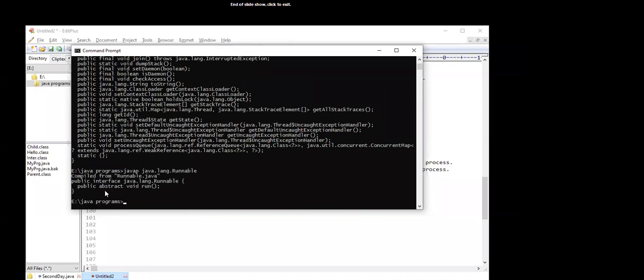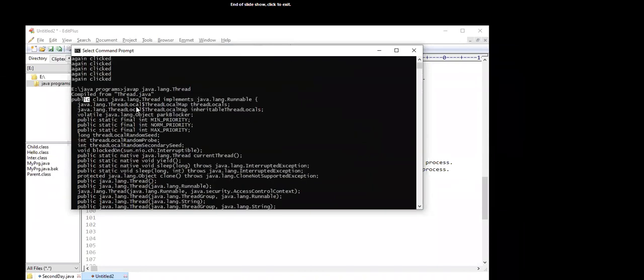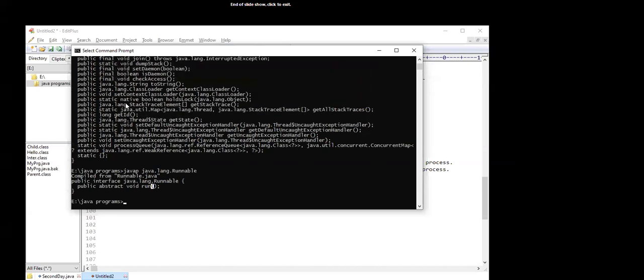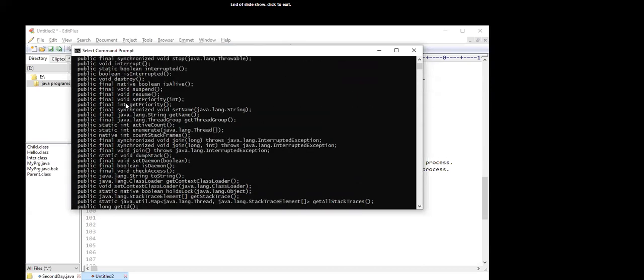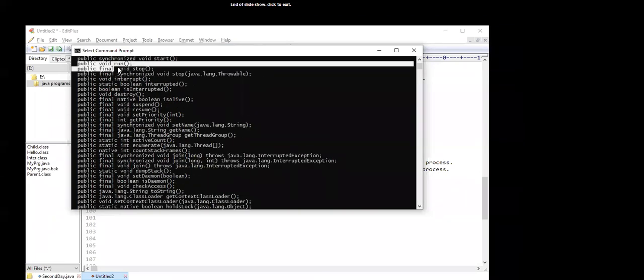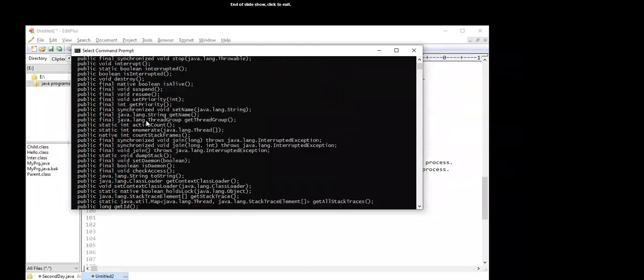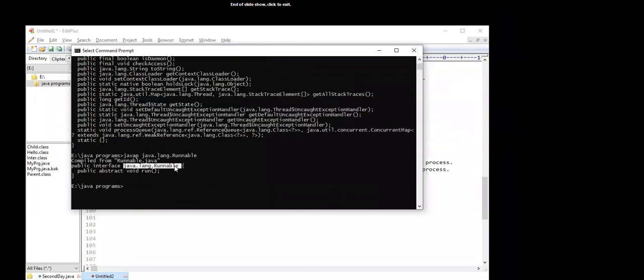As you can see, public interface java.lang.Runnable is implemented by the Thread class, and it contains only one method, which is public abstract void run. The run method is also present inside the Thread class, public void run. So we can say that the run method of the Thread class overrides the run method of the Runnable interface.